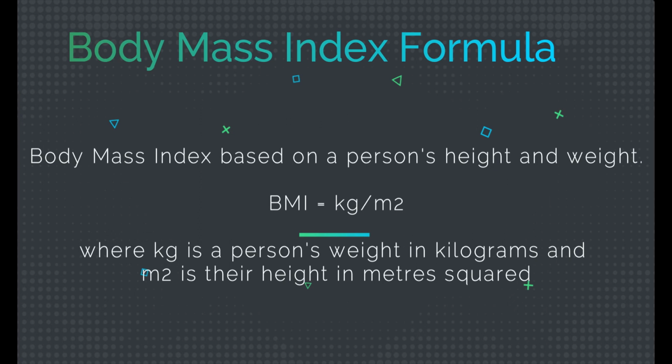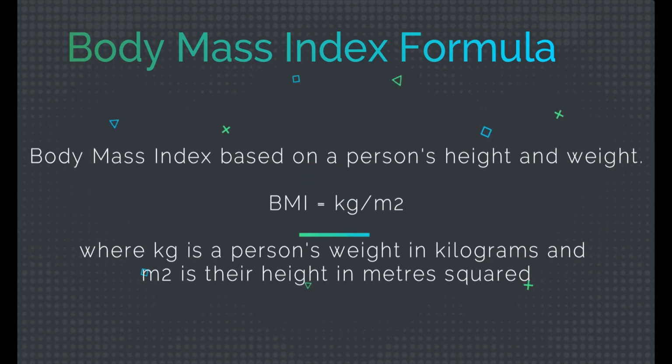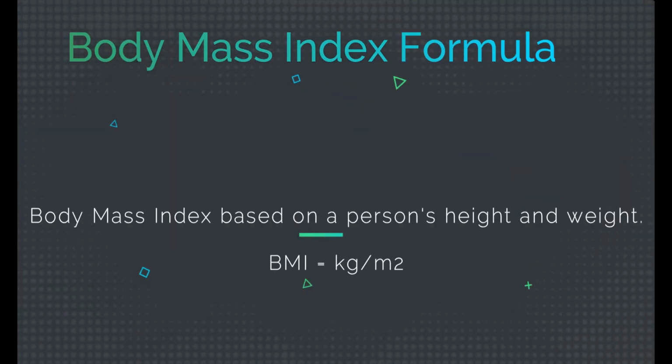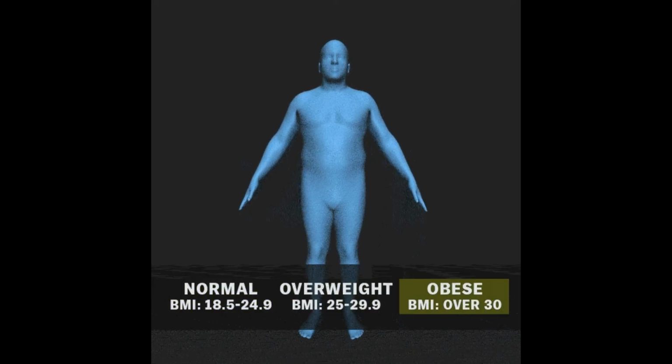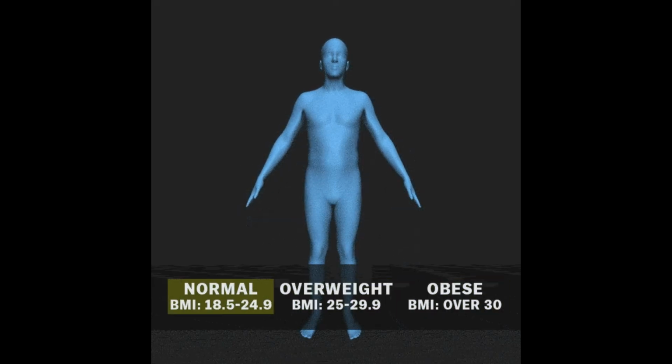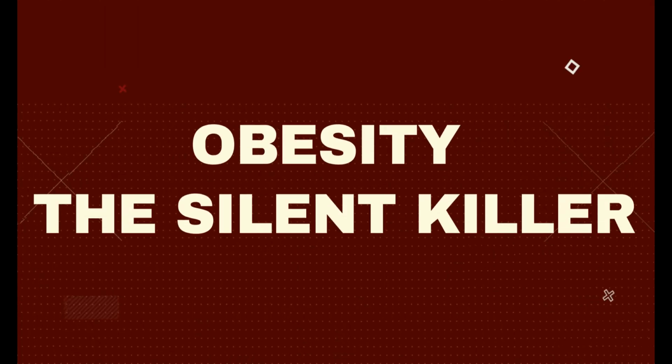So weight in kilograms divided by squared height in meters, and the value that you get from that is called the BMI, the body mass index. As the categories are already mentioned, it's classified as normal, overweight, and obese.